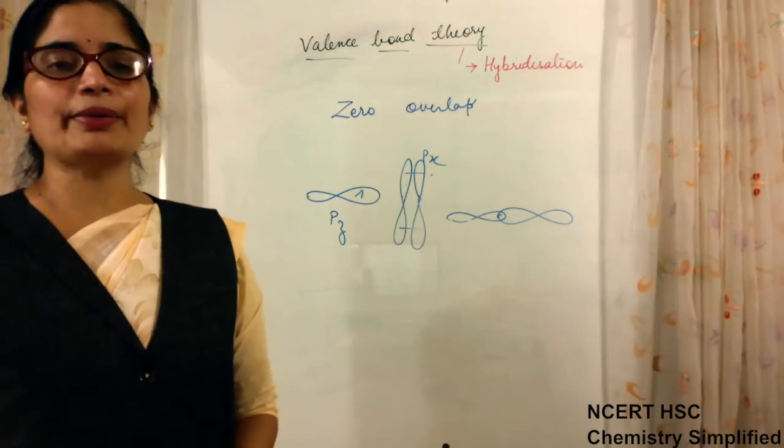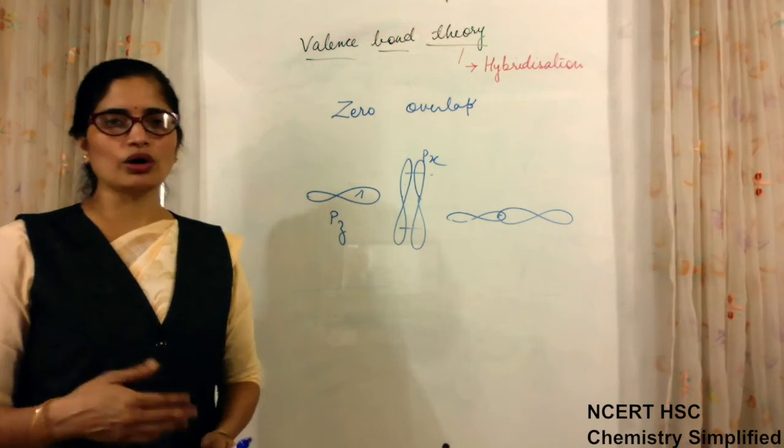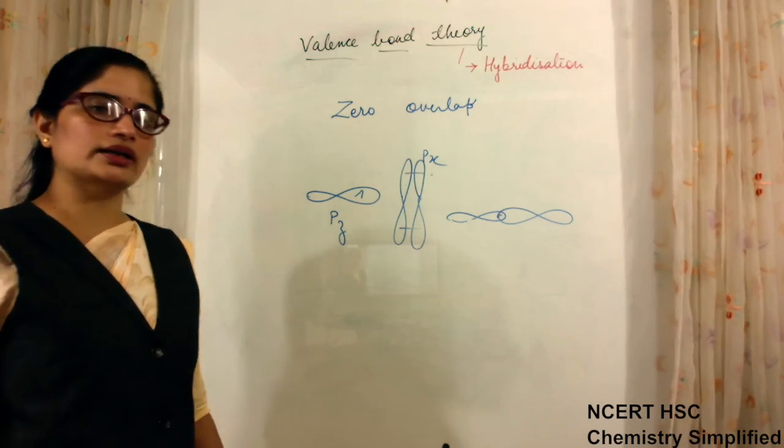So for overlapping also we have to see whether that overlapping is possible or not possible. Then bond formation can take place or cannot take place.